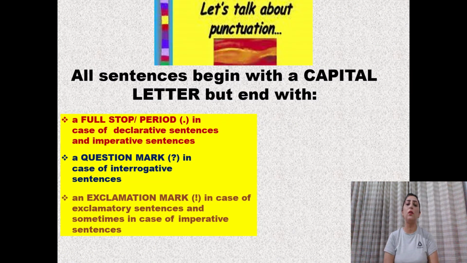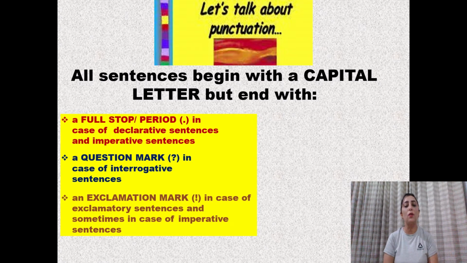We already know that all the sentences begin with a capital letter but end with a full stop or period. Periods are the most commonly used punctuation marks, and we use full stop and period in case of a declarative sentence and imperative sentence. A declarative sentence is a sentence that makes a statement or conveys information. They are the most common types of sentences in the English language. An imperative sentence is used to convey a command or a request.